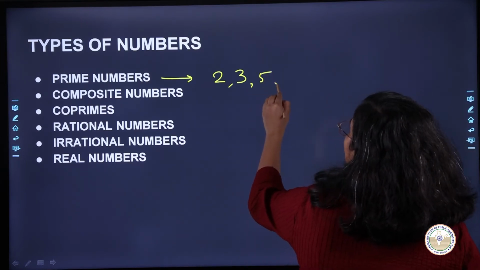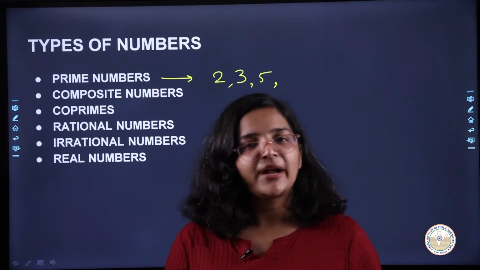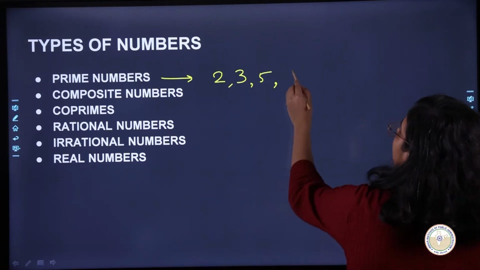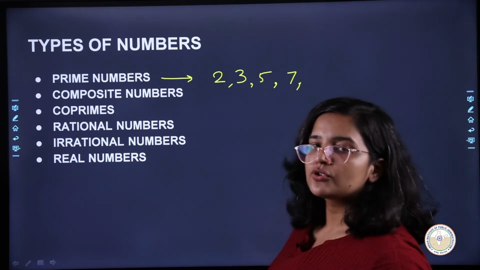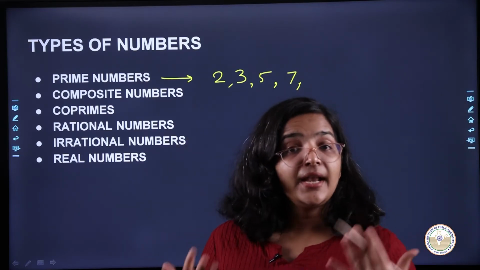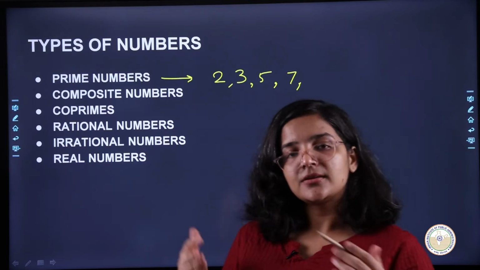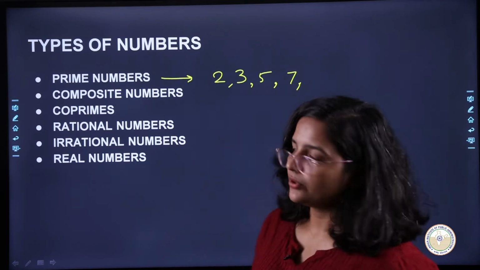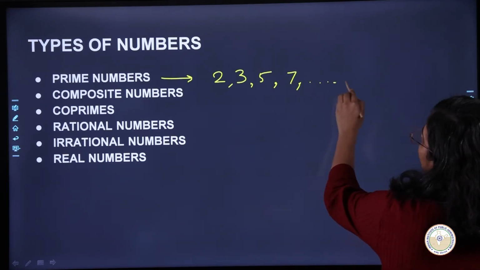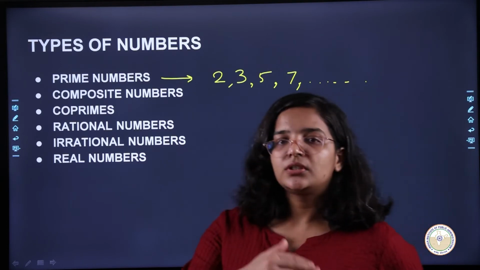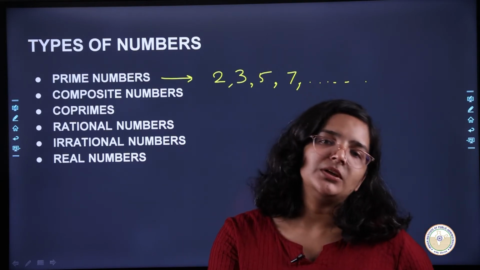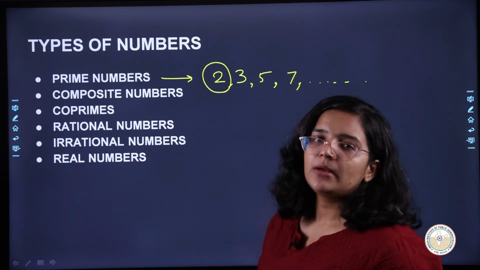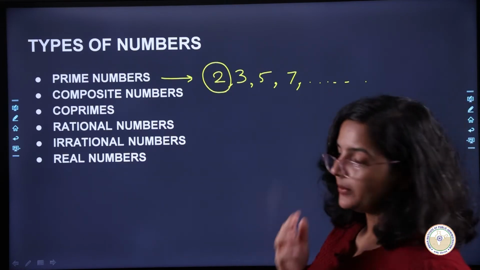Similarly, if we talk about 6, 6 is divisible by 2, 6 is divisible by 3. That is why it's not a prime number. And then we can talk about 7. 7 is not divisible by any other number apart from itself and 1. So it is also a prime number. Okay, so this is how the list goes on. The only even number which is a prime number is 2. So 2 is the only even prime number. It's a special property.